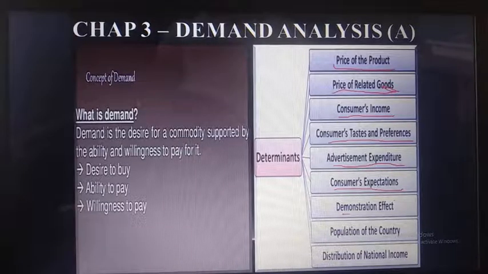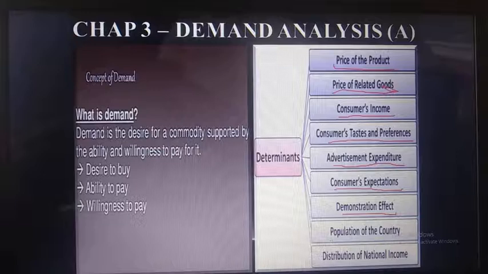Nextly is the demonstration effect. Demonstration effect मतलब क्या है कि हम किसी को देख के हम वो फैशन को अपनाते हैं. Like, सलमान खान ने अगर Being Human का टी शर्ट ले गया है, तो that time the demand for that T-shirt will be increased. That is a demonstration effect.